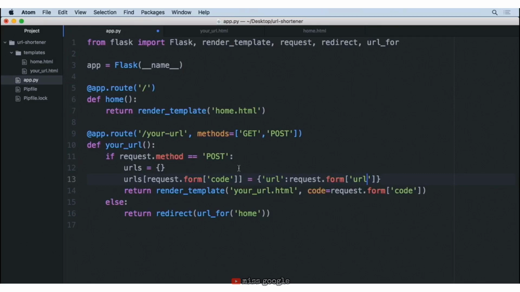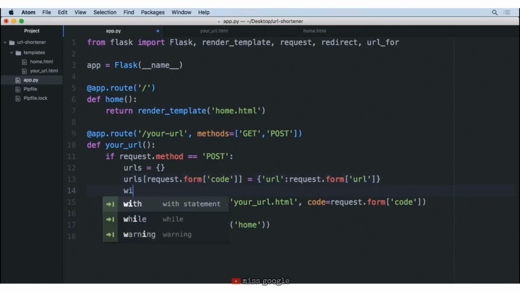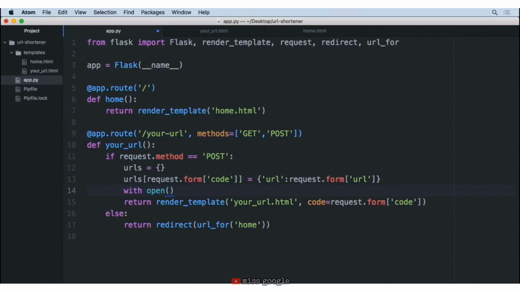So on our next line, we're going to say with open so that we can open up a file, and we'll simply name this something like urls.json. We'll also specify here that we're writing to this document, so we'll put in a lowercase w. Then we'll say as url_file colon.